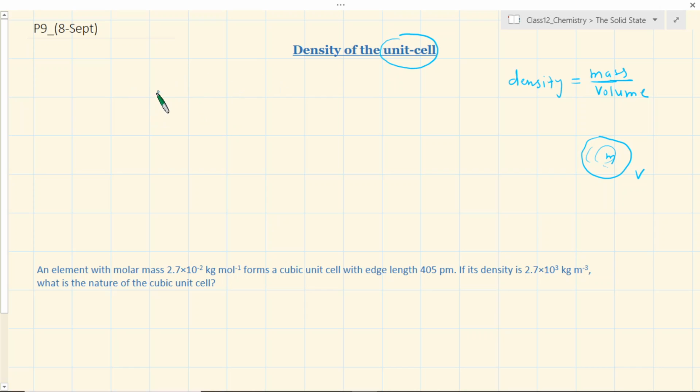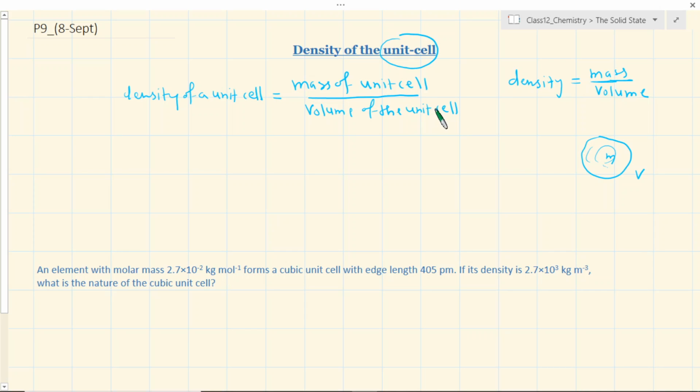When you say density of a unit cell, I would like to state the formula like this: density of a unit cell is equal to the mass of unit cell divided by volume of the unit cell.